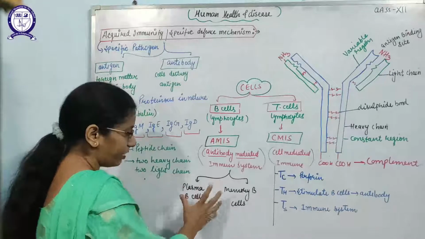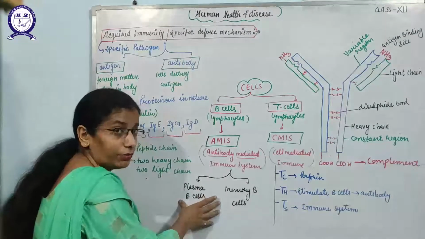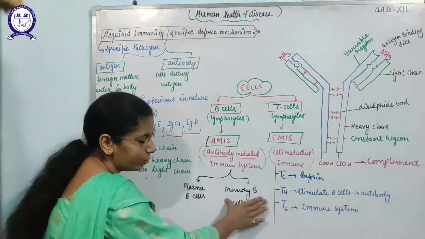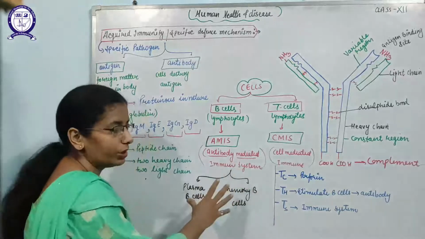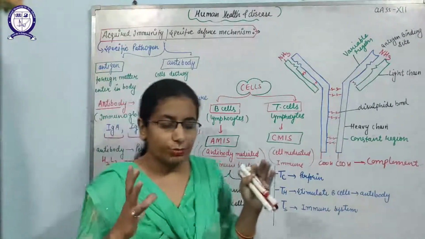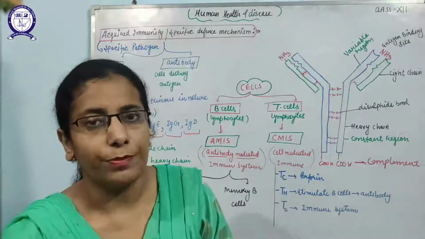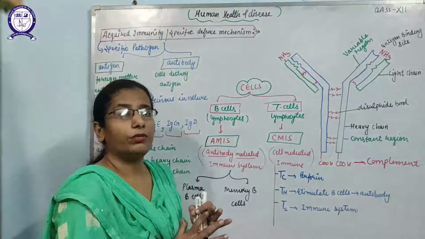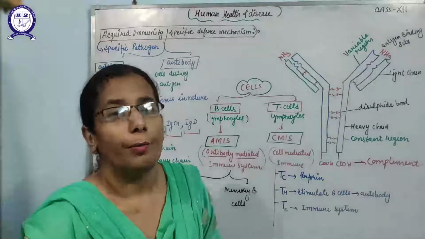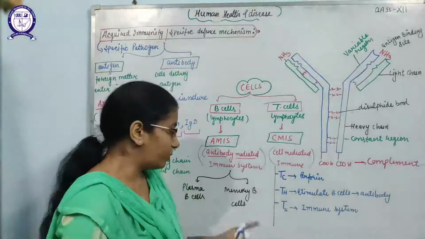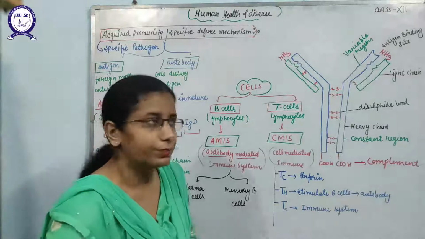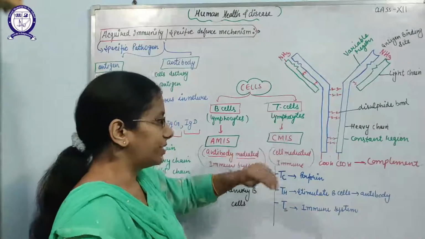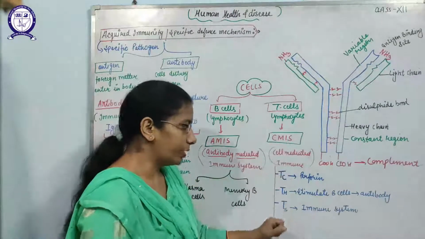Second are the memory B cells, which will maintain the memory of the specific antibody. What does it mean? Which antibody will kill what type of pathogen is memorized only by the memory B cells.